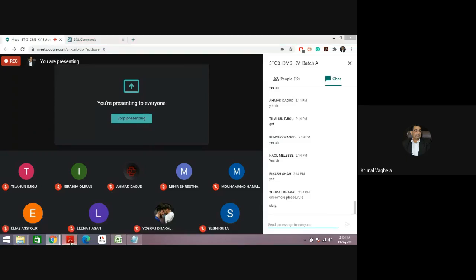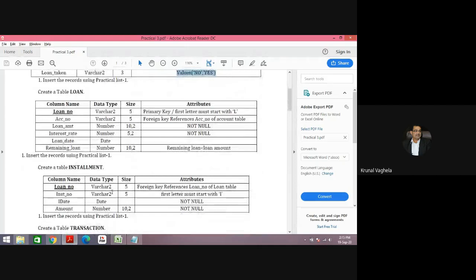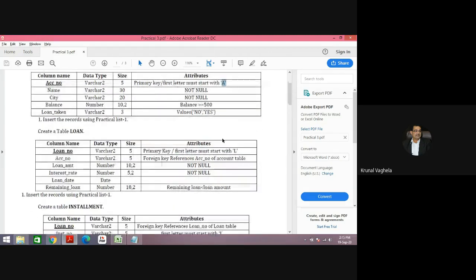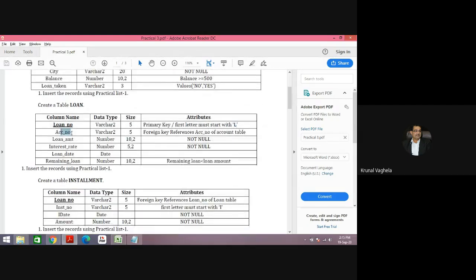Now let me open the loan table. Now I will create the loan table. Loan number, again a primary key, and the first letter starts with L. Here we started with A for account, and it is L because it is loan. Account number is a foreign key, referencing the account number of the account table.